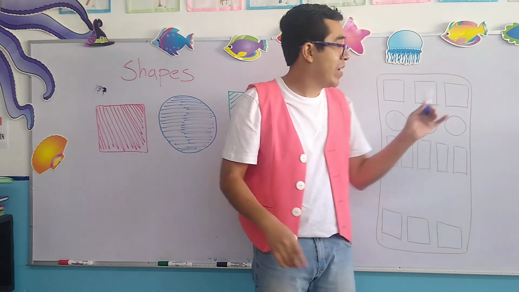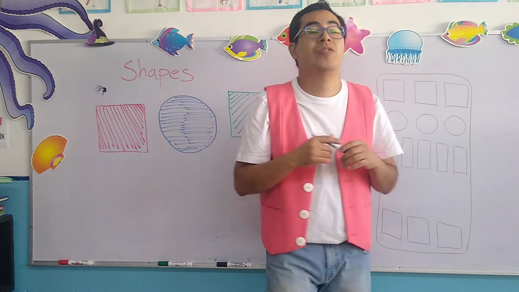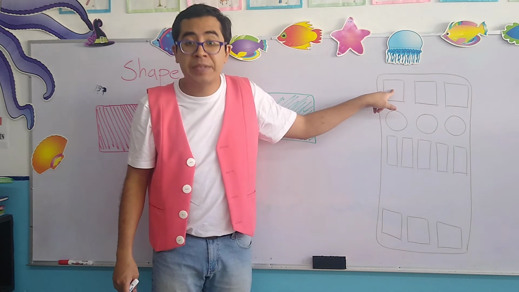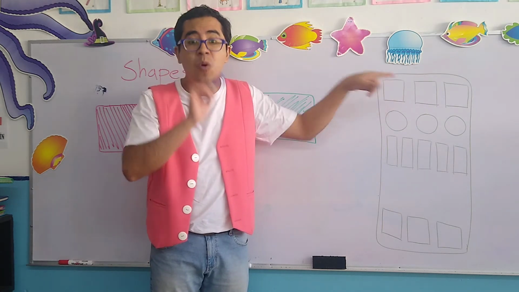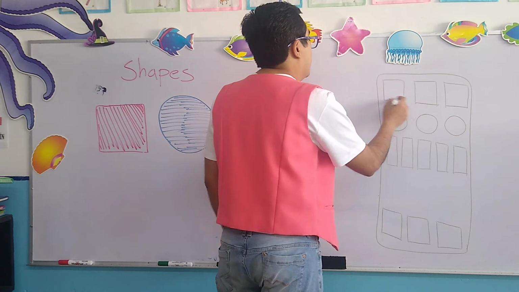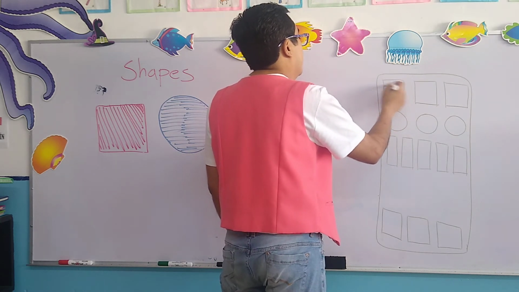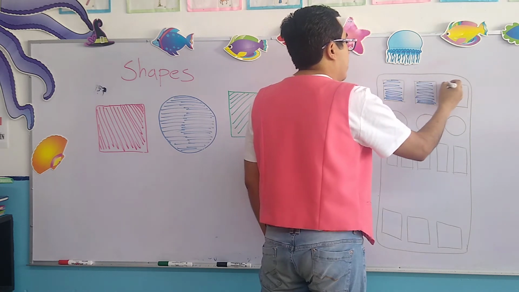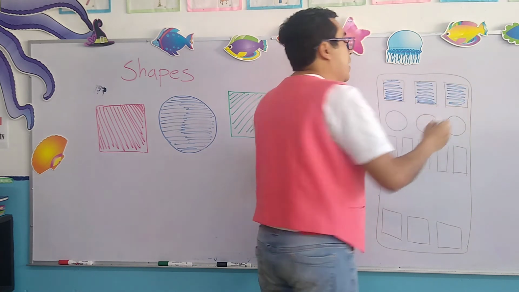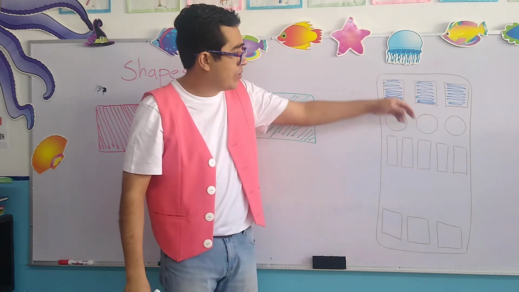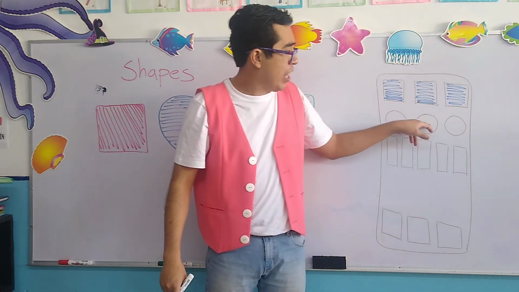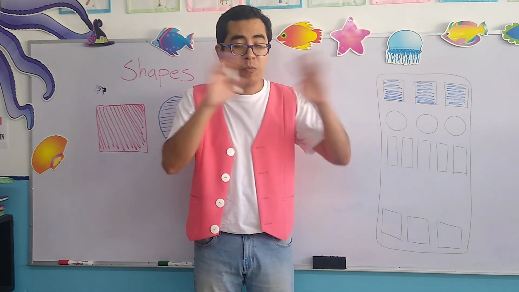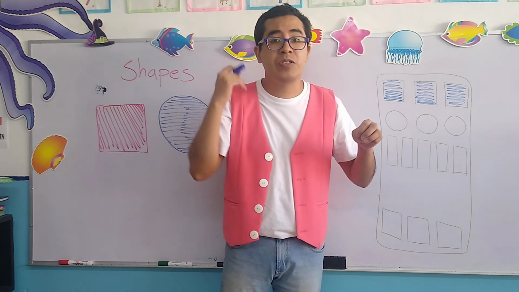So, with color blue, it says that we have to paint the squares. So first of all, we have to locate all of the squares. Now, here, is it a square? Yes, it is. So with the color blue, we have to paint it. So square. Here we have another square. And another square. Now let's continue. What about the ones that are under these shapes? Are there squares? No, they are not. So we don't paint them until further instructions.